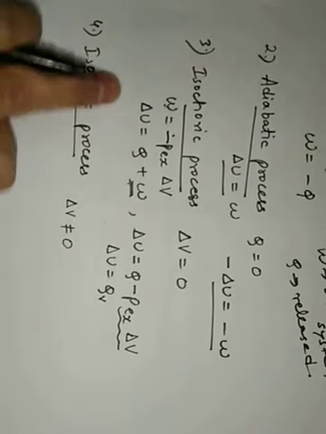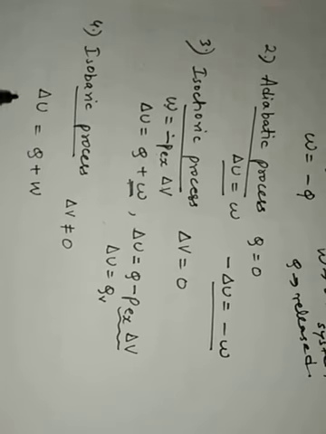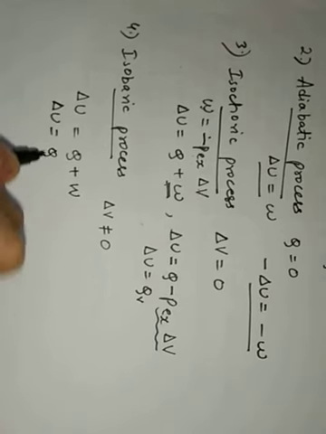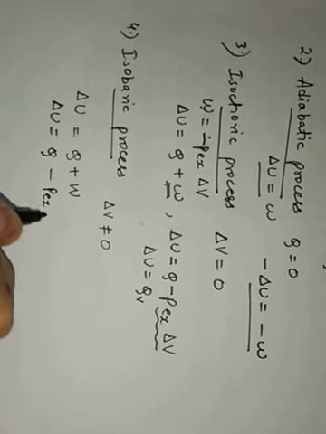Now what is your equation? I am writing it again. It is delta U is equal to Q plus W. Okay, now the value of W, work, if I am substituting, what I will get? It is Q minus P external into delta V. Correct?